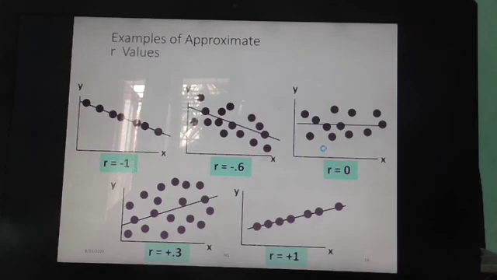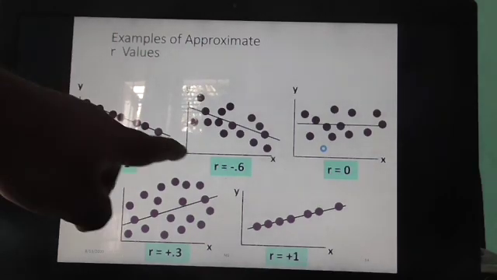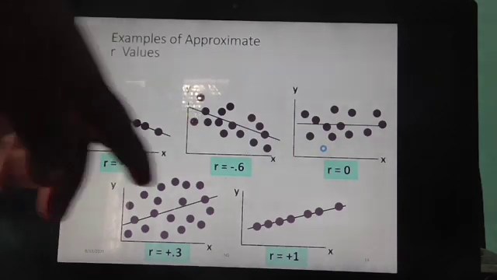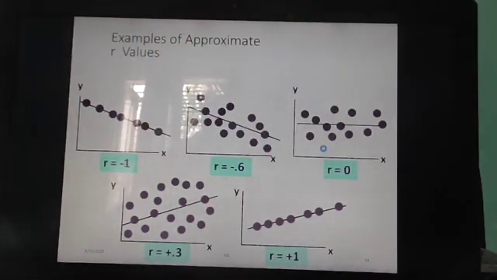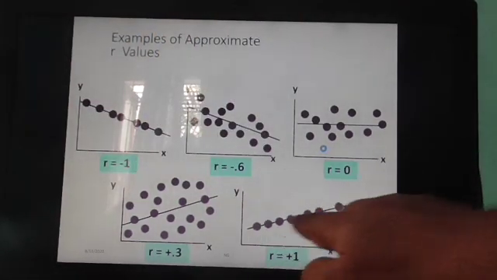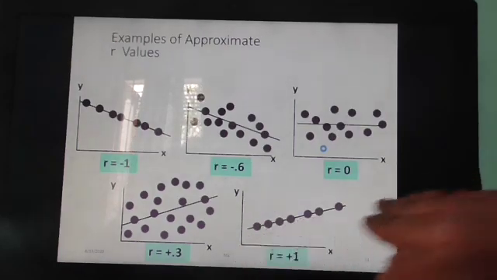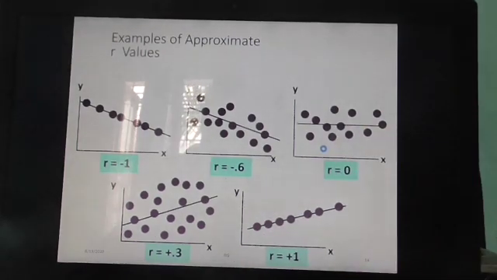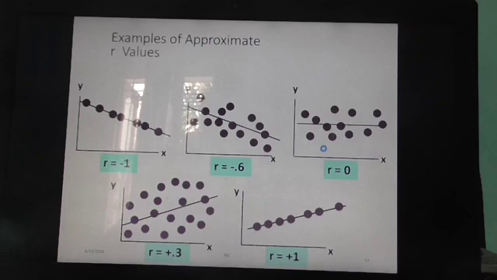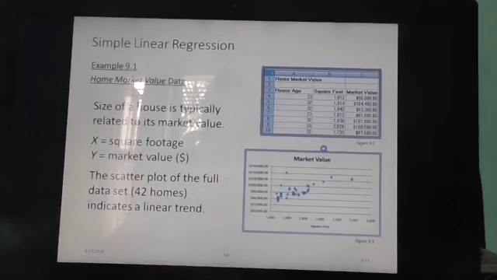So -1 is when x is increasing, y is decreasing, then it's a strong relationship. Like this particular one, all the values are lying on the same line, and in this case it's +1. All of them are lying on the line, and as y is increasing, x is also increasing. So these are the different types of scatter plot.